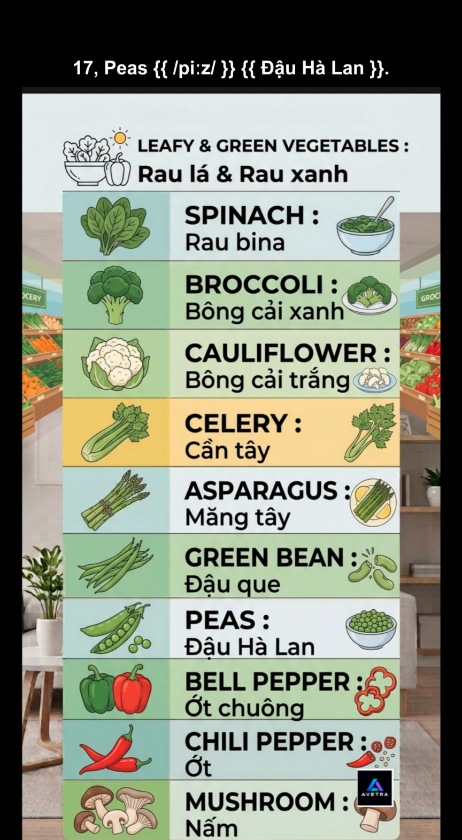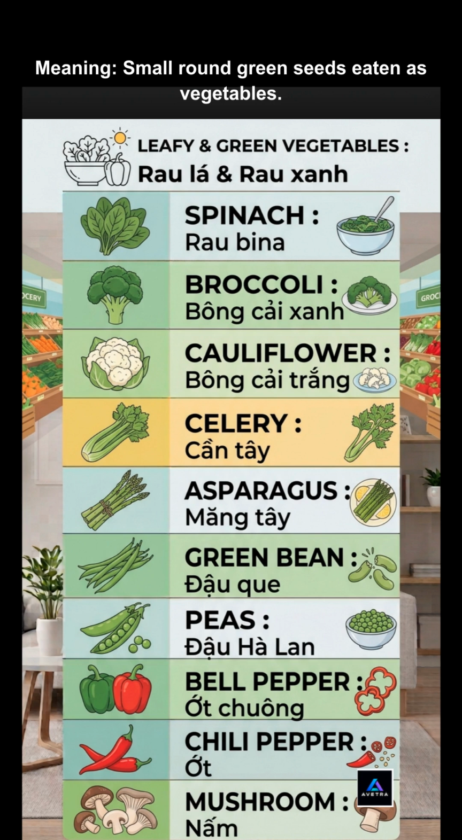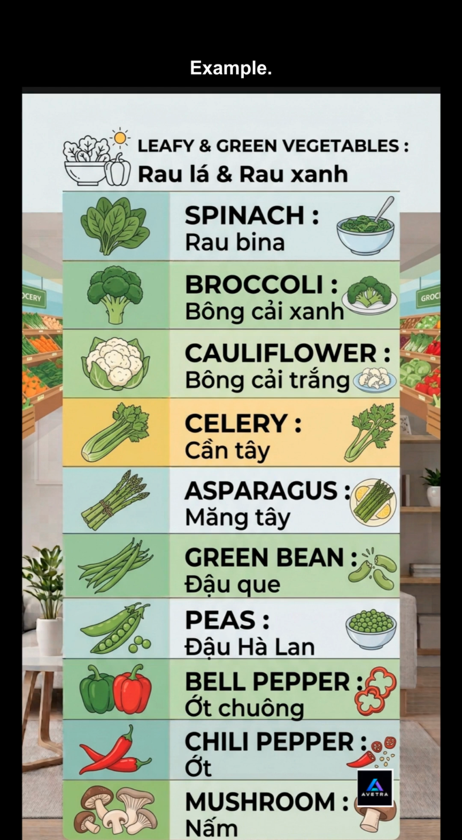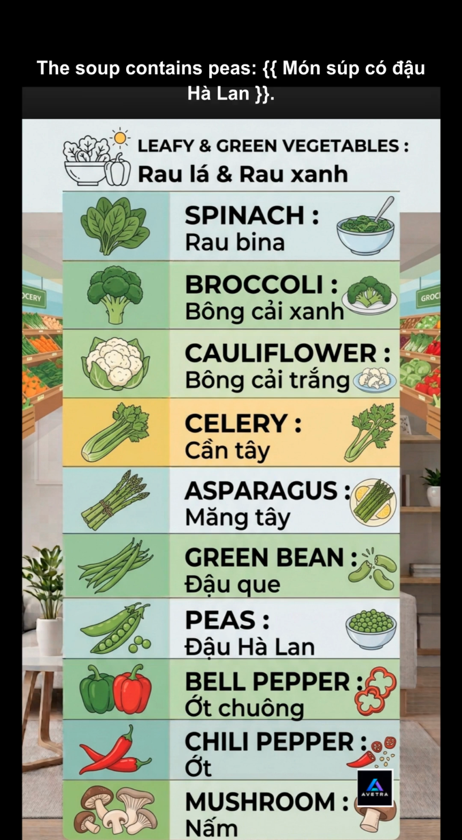17. Peas. Meaning, small round green seeds eaten as vegetables. Example: the soup contains peas.